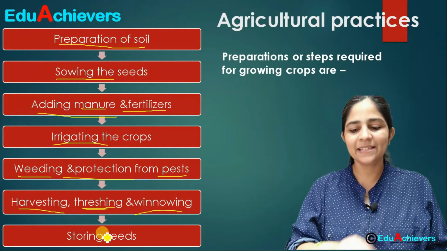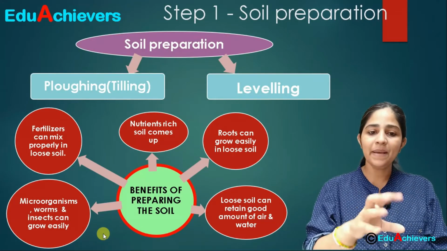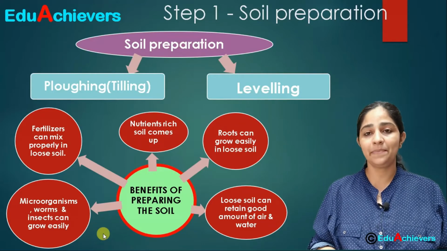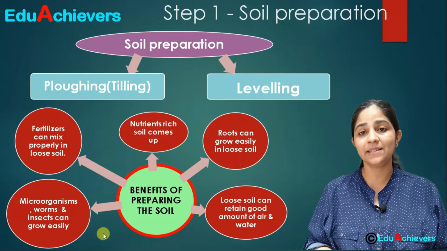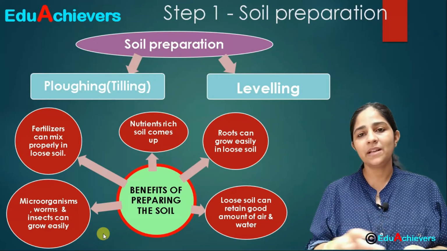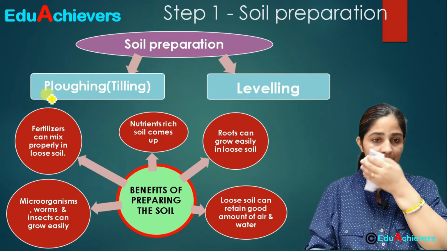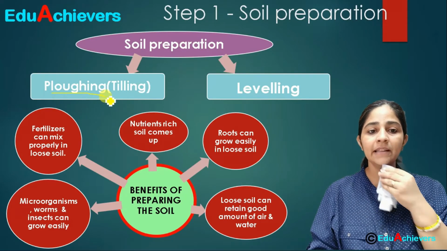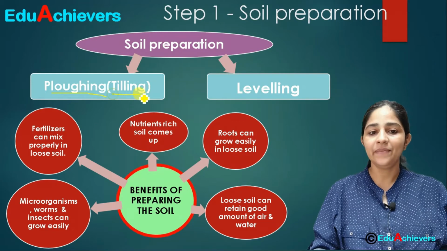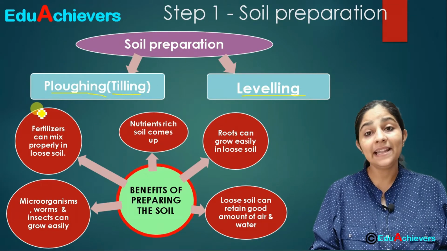We will be discussing this topic in further detail in the next video. For now, the basic first step, as we discussed, is the most important step. In that we have to talk about the steps involved in soil preparation. The soil preparation involves two steps. The first one is ploughing, which is also called tilling, and the second is leveling.